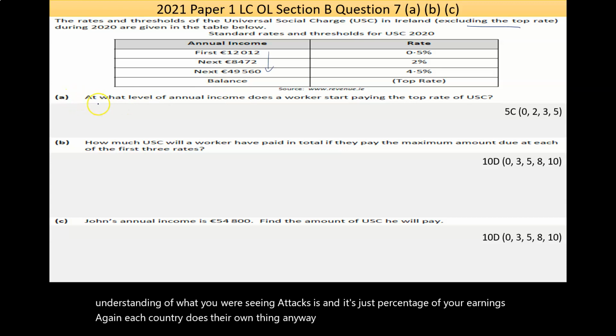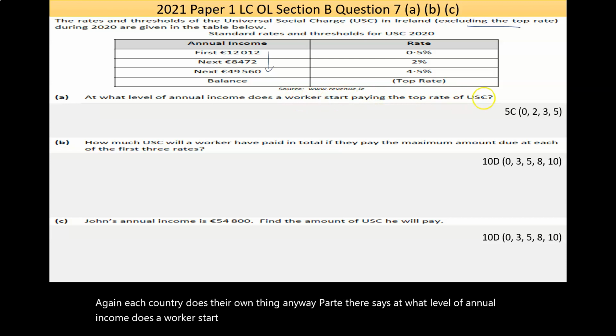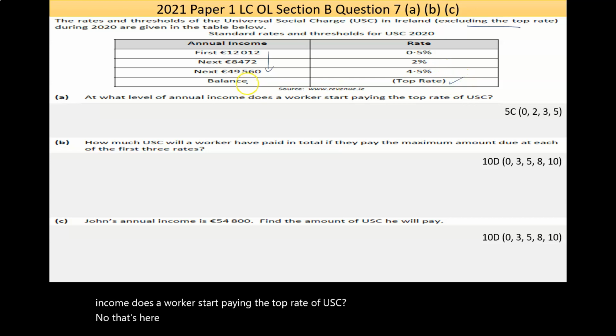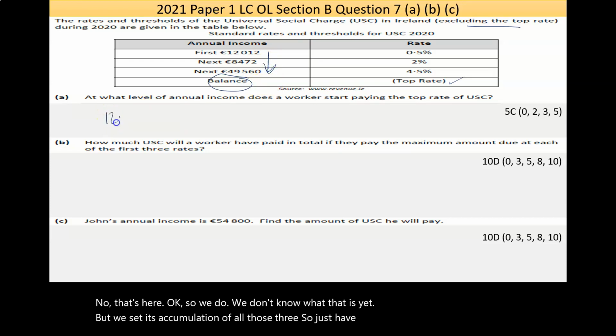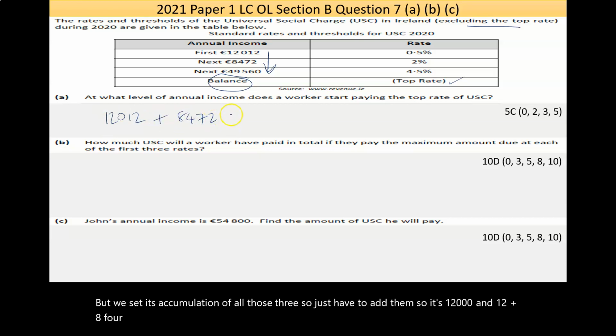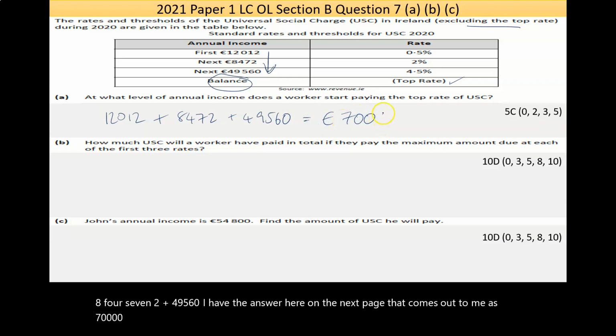Anyway, part A says, at what level of annual income does a worker start paying the top rate of USC? So we don't know what that is yet, but it's the accumulation of all those three, so we just have to add them. It's 12,012 plus 8,472 plus 49,560. I have the answer here on the next page. That comes out to me as 70,044 euro. So that seems legit.